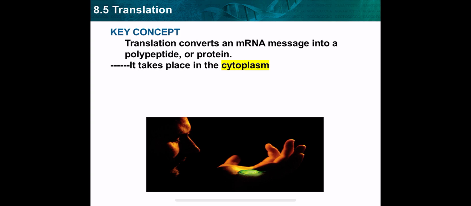What about translation? Translation is using mRNA messages to turn those messages into amino acid sequences, which takes place in the cytoplasm. This is the translation process. It converts mRNA messages into a polypeptide chain or protein.